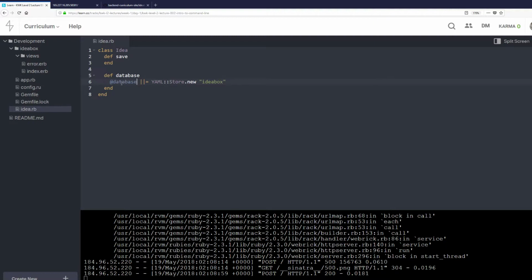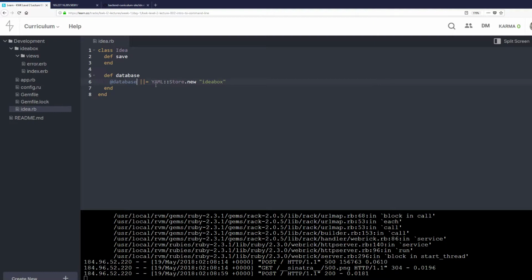So it's pretty much saying, hey, give me the database. Oh, if you don't have a database, just create a new database called ideabox for me. This gives you flexibility in case you start the application and you've never stored anything before.